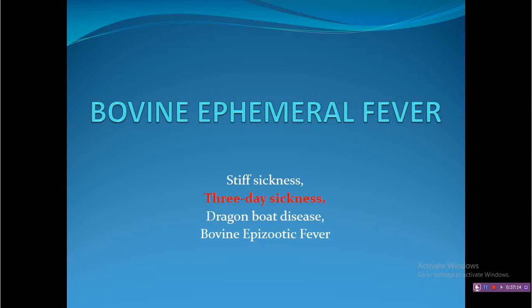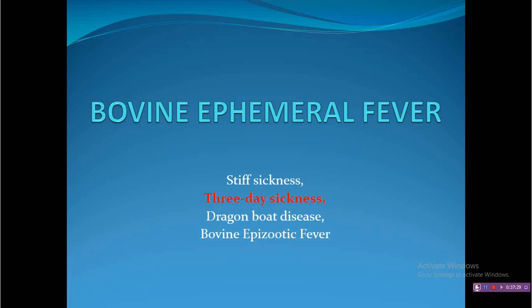Now moving to the second disease, known as bovine ephemeral fever. This is also known as 3-day sickness, and the synonyms of 3-day sickness and the etiology of bovine ephemeral fever may be asked in your exam.